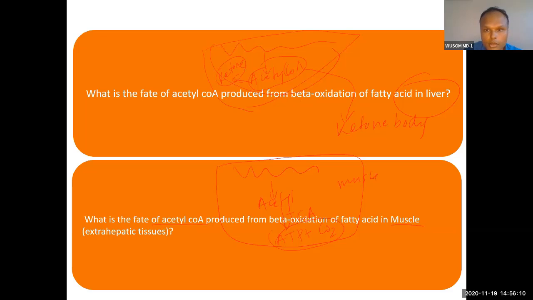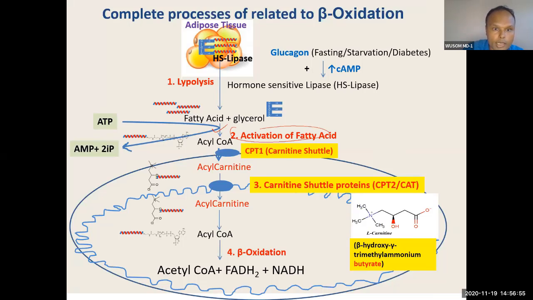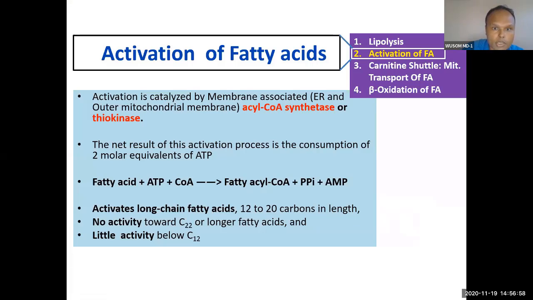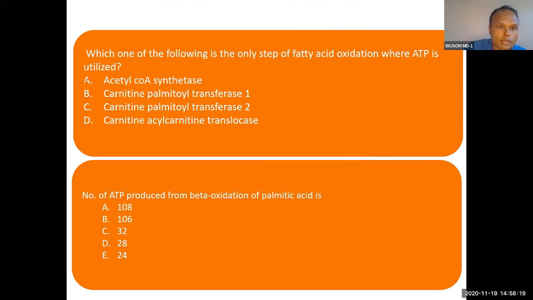Very important concept. Okay. Now, which of the following is the only step of fatty acid oxidation where ATP is utilized? Activation step, where ATP is utilized. You can see this is the activation step. The enzyme is acyl coenzyme A synthetase. Only this step requires ATP, otherwise ATP is produced. So from acetyl coenzyme A in liver, ketone body. In extrahepatic tissue, ATP, CO2, H2O. So this is the answer here.